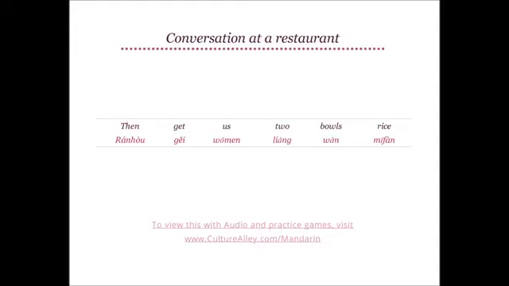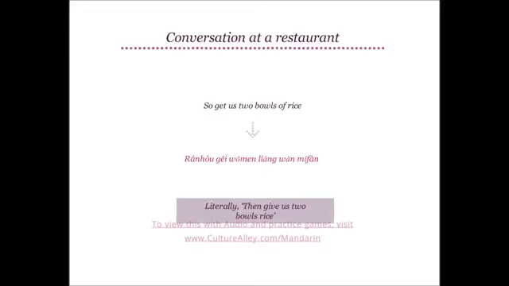and 2 translates as 两. Bowls become 碗. And lastly, rice becomes 米饭. Thus, so get us 2 bowls of rice translates to 然后给我们2碗米饭. Literally meaning, then get us 2 bowls rice.